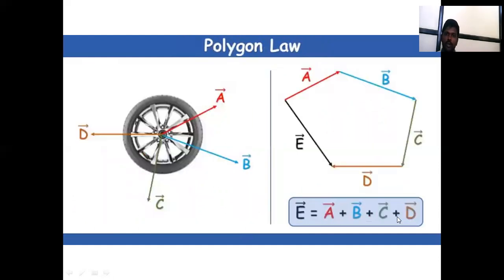Next one is the polygon law. Here b bar, c bar, d bar are given, and a bar is an unknown vector. Using the polygon diagram, how to calculate the a bar vector? The a bar vector is equal to the addition of all the other vectors, b bar plus c bar plus d bar.